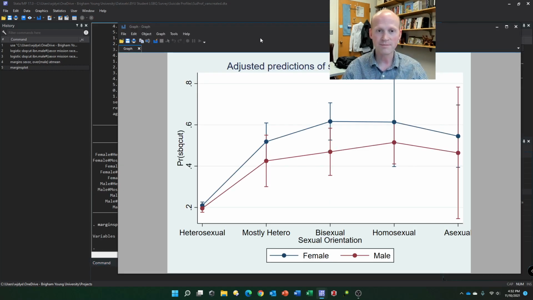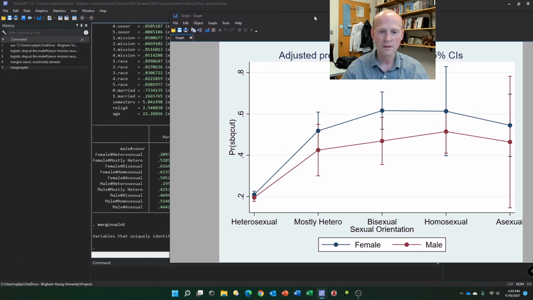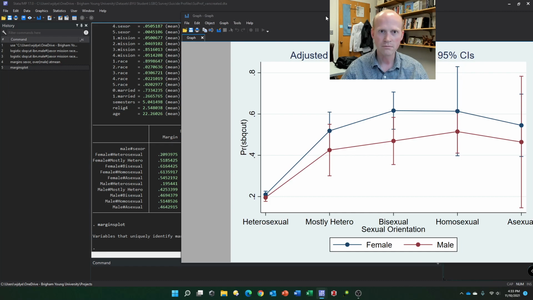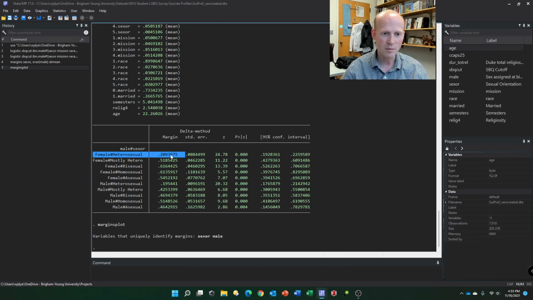So doing the margins plot. This is the probability of being above the cutoff. For heterosexuals, males and females, males may be a little lower. We can do a difference test there to see if they're actually significantly lower, but they're about 20%. So about 20% of males, 20% of females are above that cutoff. And you can see here the actual number, 20.9, and that's female heterosexual, and this is male heterosexual, 19.5.